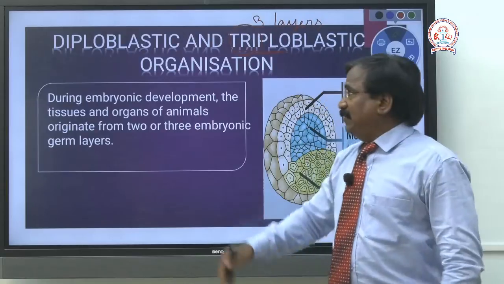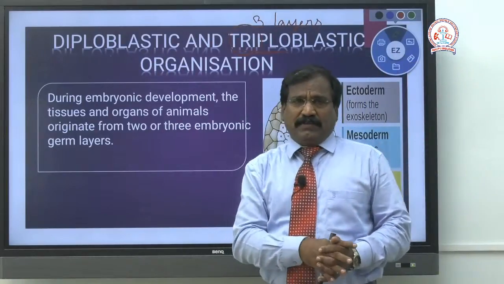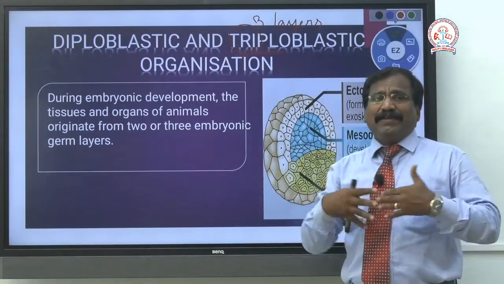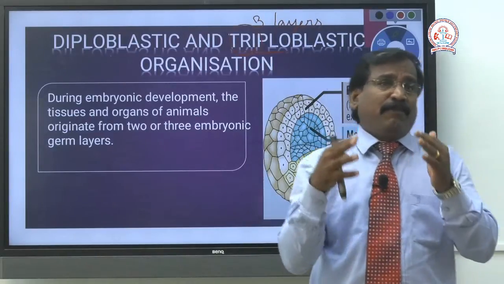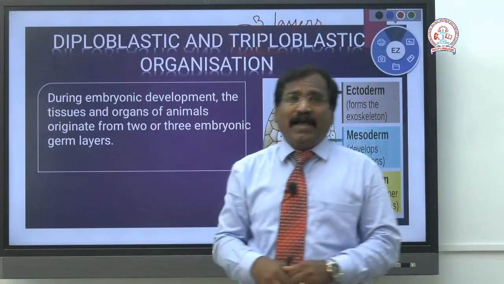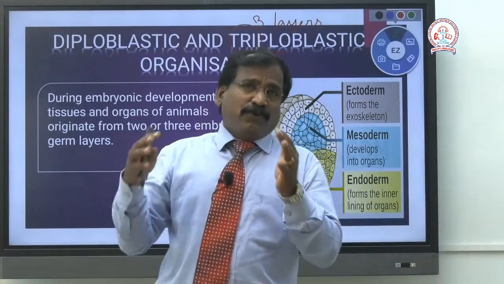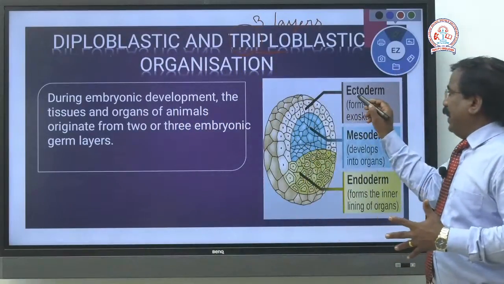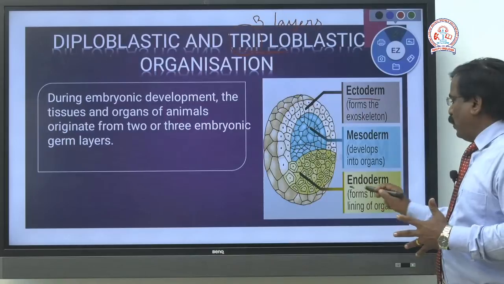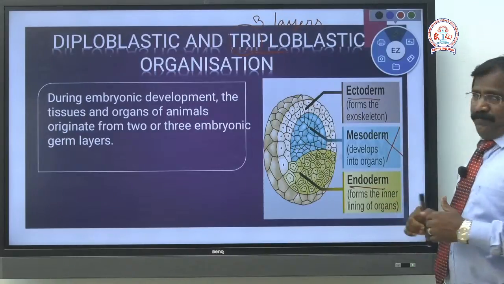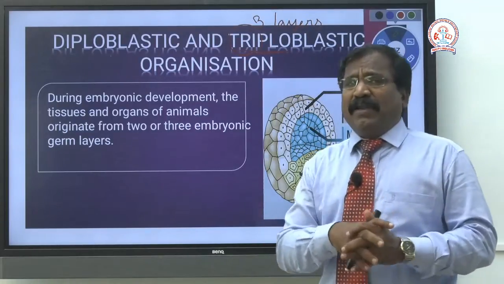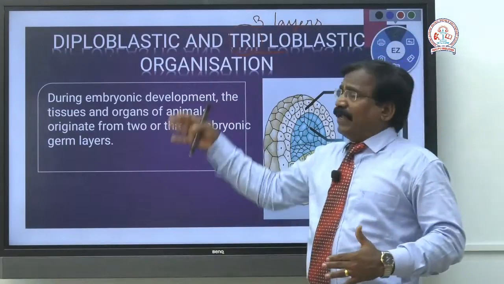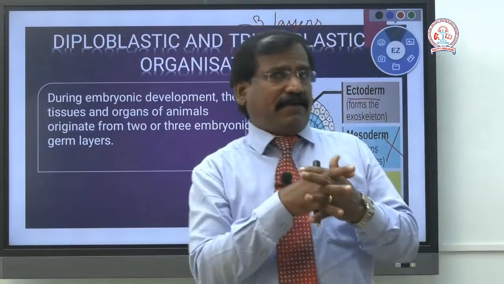Then the second is diploblastic. Diploblastic means two germ layers. In some organisms like Hydra, which belongs to the phylum Coelenterata, there are only two germ layers, namely the ectoderm and the endoderm. There is no mesodermal layer. Such organisms come under the diploblastic.